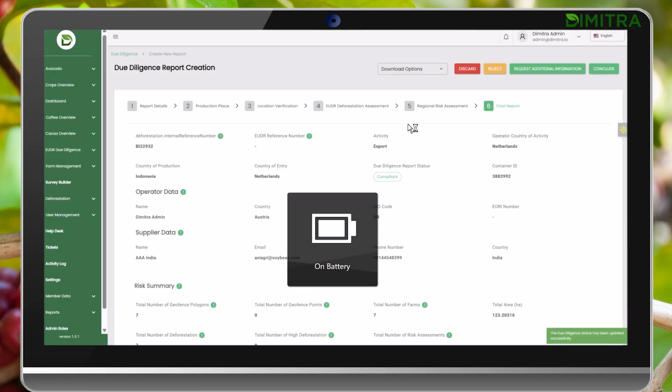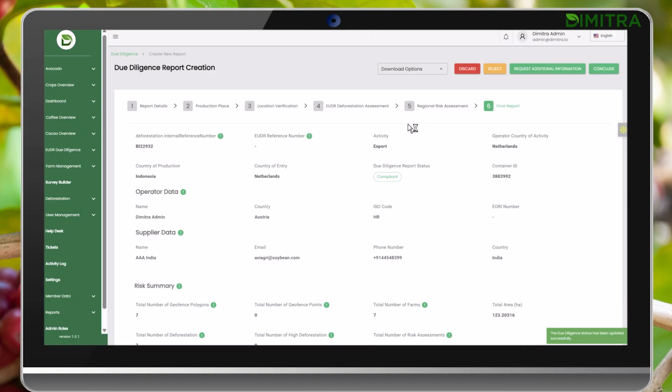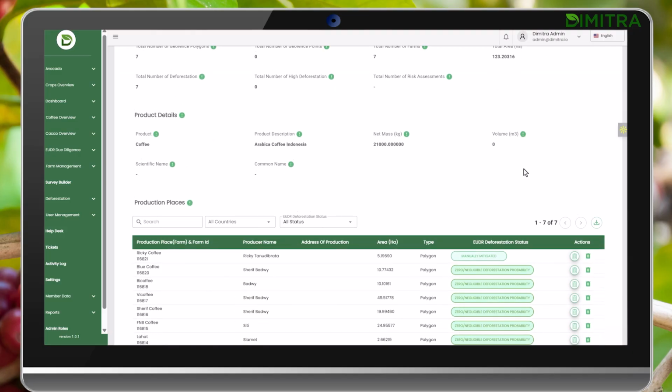You can review all the report information, and when you're satisfied, you click Conclude. Once you click Conclude, you can no longer go back to edit the statement.